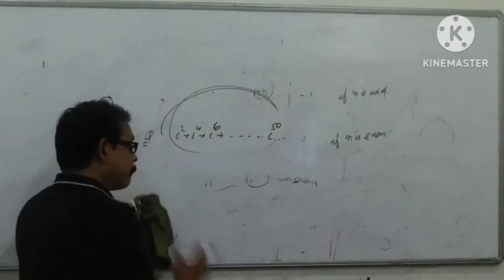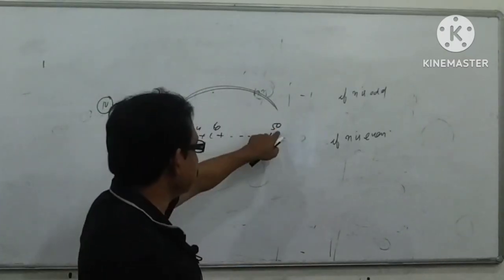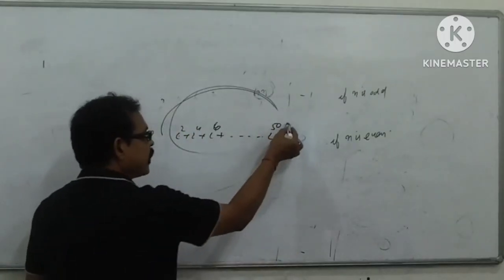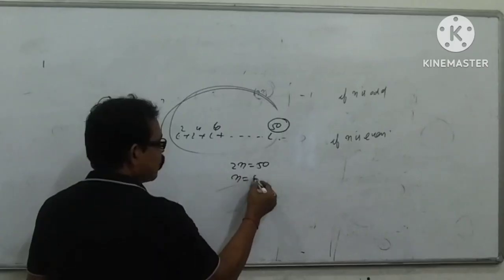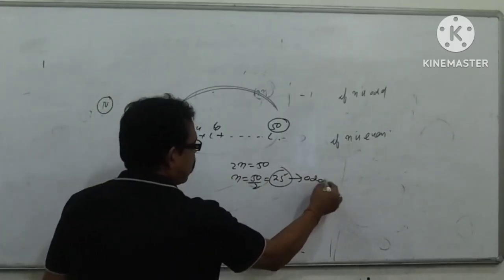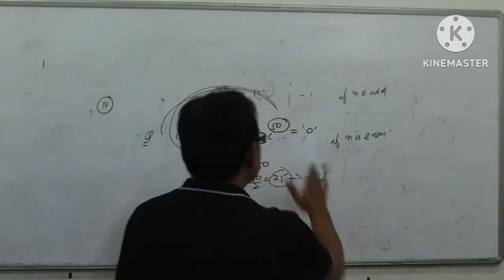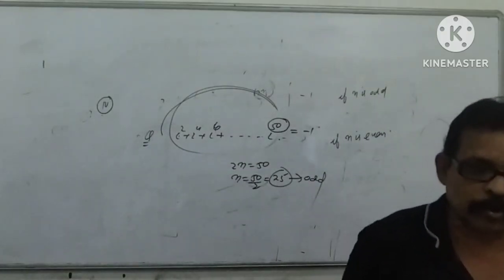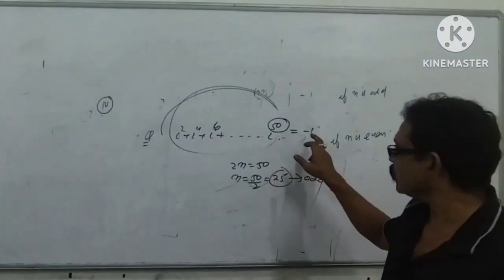Some students might make a mistake here. They look at that being even and put the answer 0. No, that is wrong. This one is, my dear student, 2n. 2n is 50, so n equals 50 by 2, that is 25. Here n is odd, so 100% its value would be minus 1, since n is odd. Either its value would be 0 or its value would be minus 1. So the student's value is minus 1.